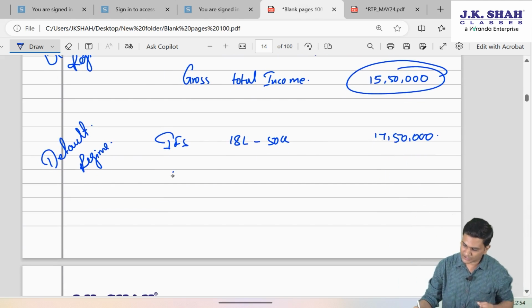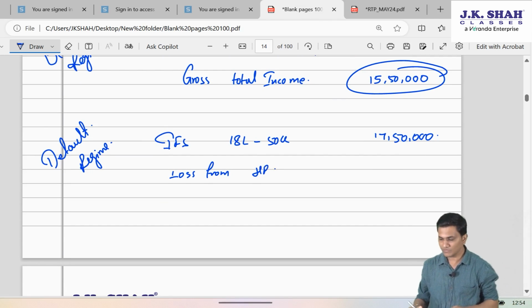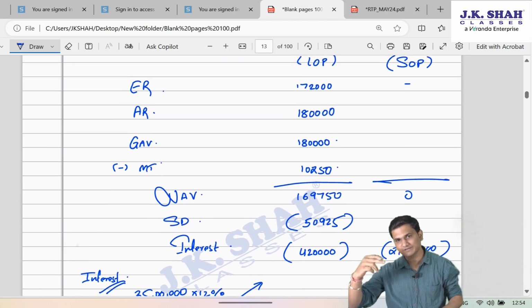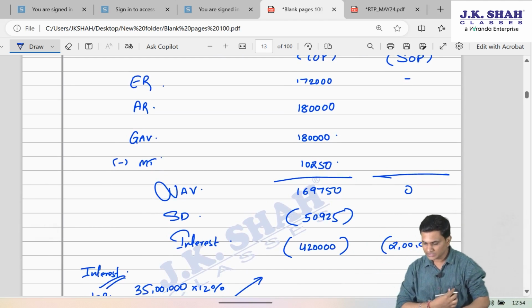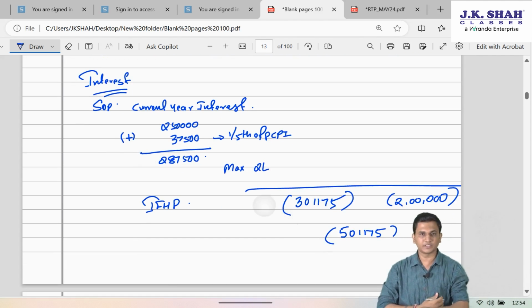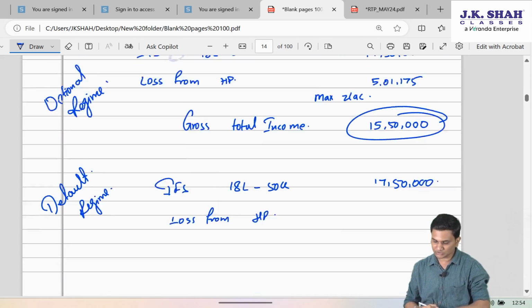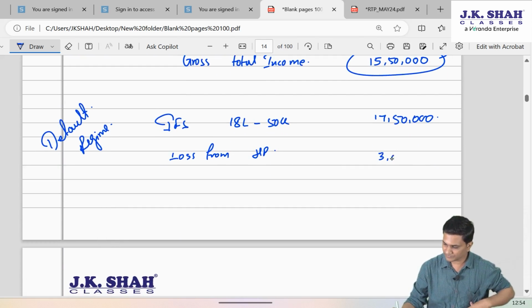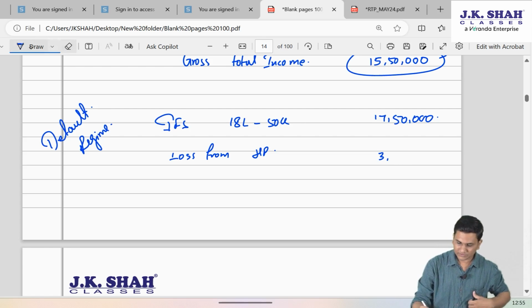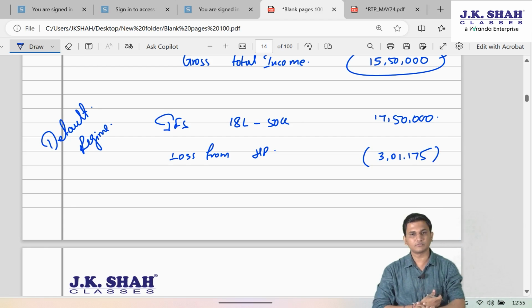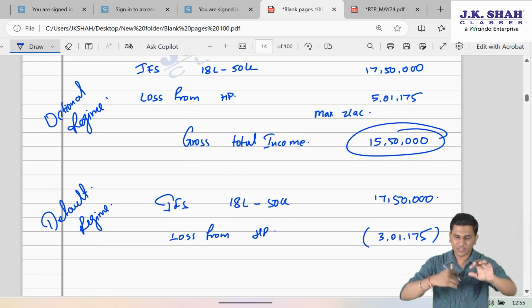Friends, in default regime, my loss from house property will first of all reduce. Why? Because in default tax regime, interest on SOP 2 lakh will be gone. That won't be allowed. So only the loss of house property from LOP 3 lakh 1175, because in LOP there is no change even in default regime. So this will be my loss from house property in default tax regime.